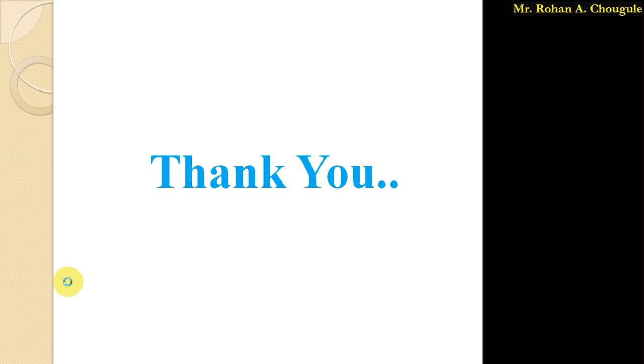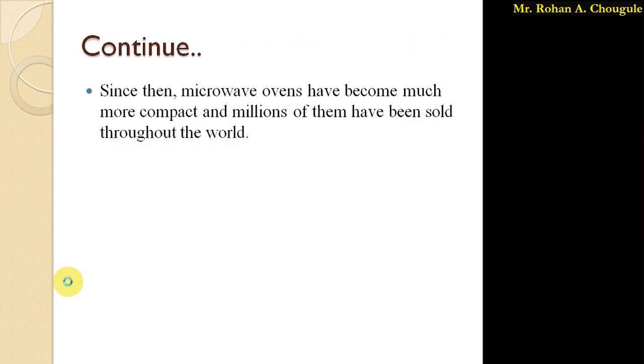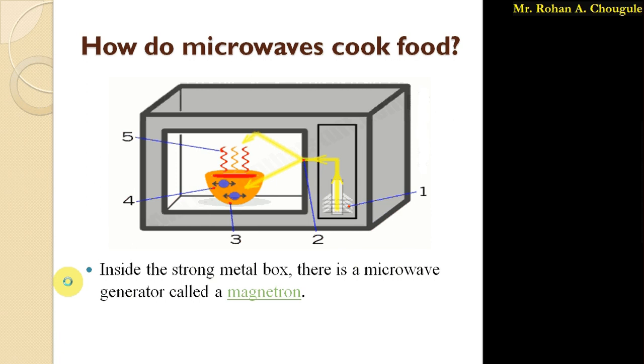Till now we only knew that by simply pressing a button, food gets heated in the microwave. But now I think you have understood how the background process works. I hope you understand this concept related to the microwave: its history, how the microwave cooks the food, and what the different components used in the microwave oven are. As of now we'll stop here, and in the next lecture we'll study the remaining part related to the microwave oven.